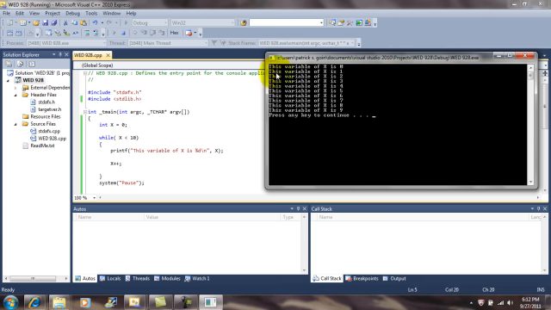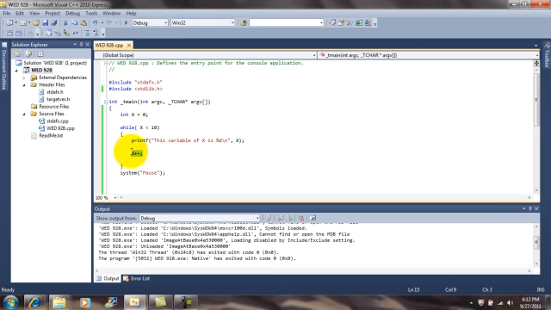If I were to put in start at 1 right here, and then put 10, this number right here will be a 1, and this number right here will be a 10. Thus, it will go from 1 to 10. Now, when I put the x++ as the counter in here, it counted correctly.